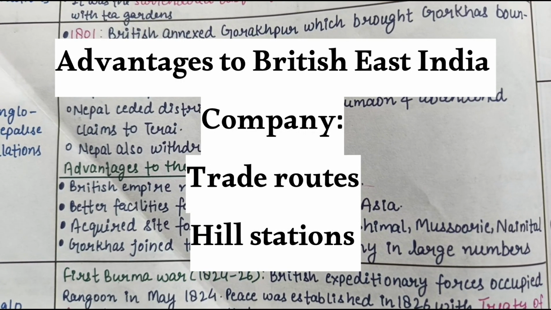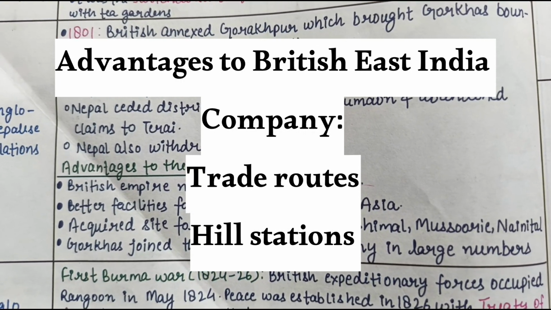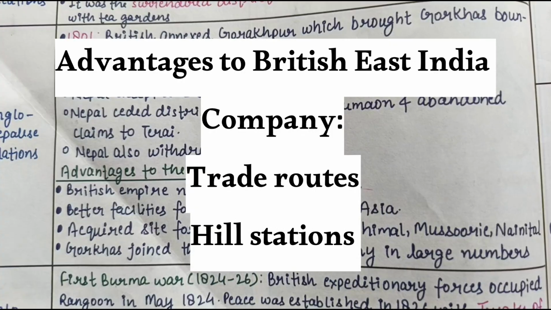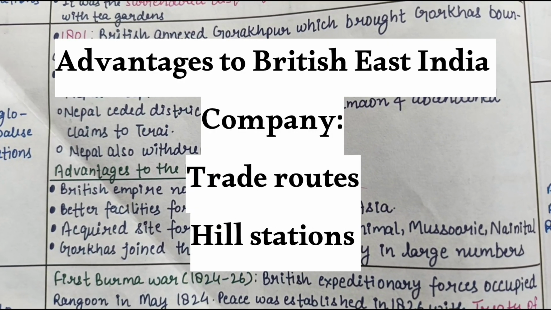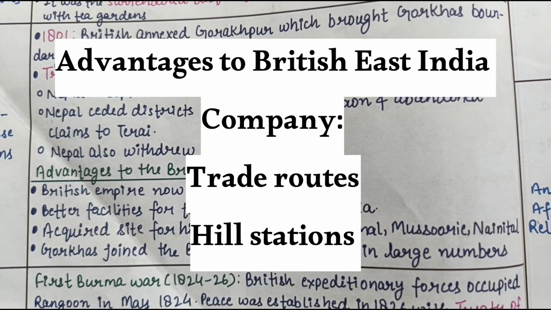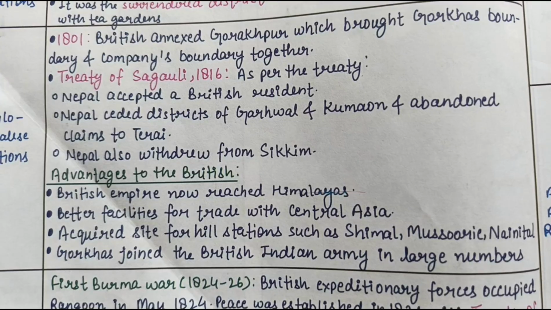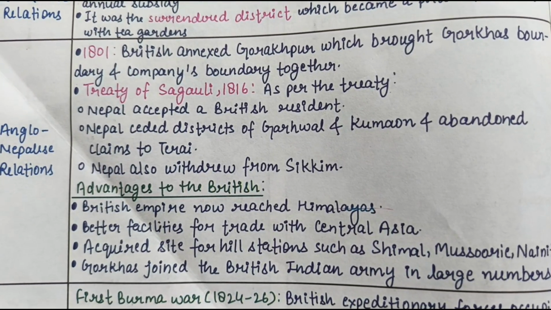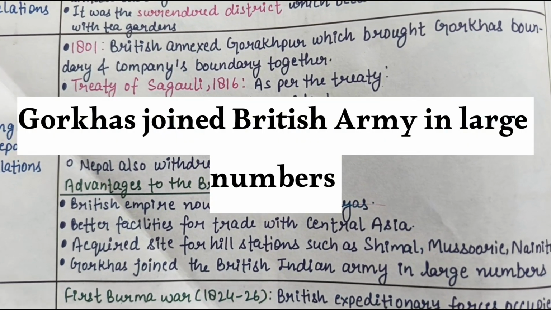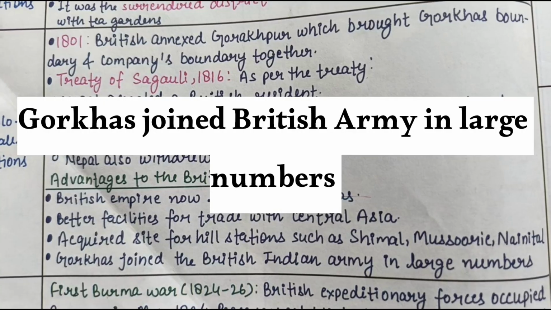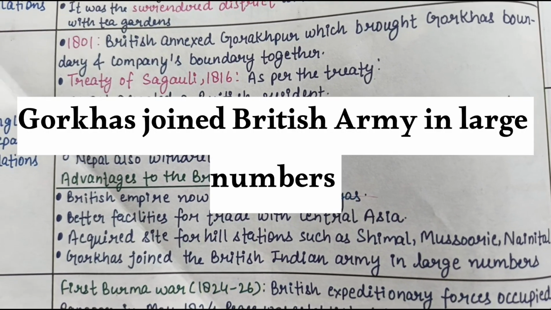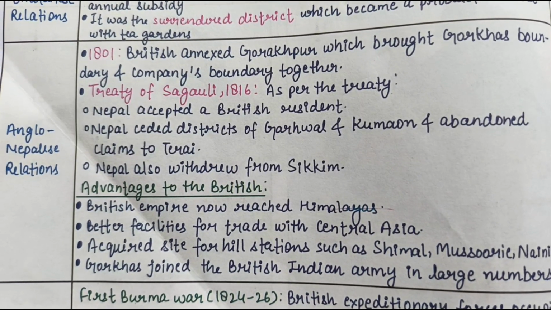The British Empire now reached the Himalayas, got better facilities for trade with Central Asia, and acquired sites for hill stations such as Shimla, Mussoorie, and Nainital. After this Treaty of Sugauli, the Gorkhas joined the British Indian Army in large numbers, and this practice still continues today.